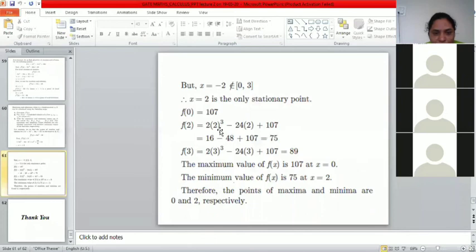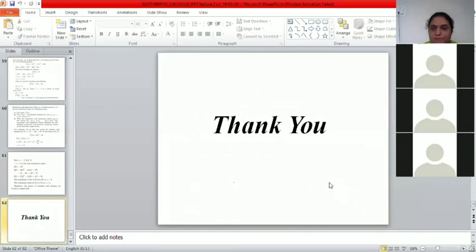So f of 0 we have found out, f of 2 we have found out, and f of 3 also. So the maximum value here is 107. So maximum value is at x is 0, and the minimum value is 75. So minima is at x is equal to 2. Therefore the points of maxima and minima are 0 and 2 respectively.